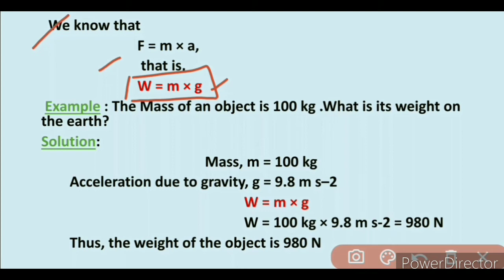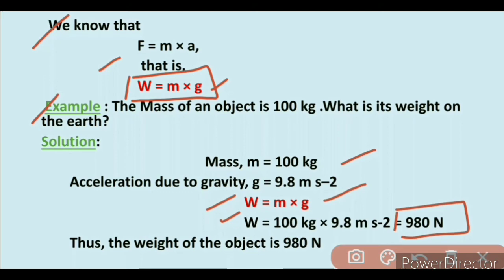Here we have an example. The mass of an object is 100 kg. What is its weight on the earth? Mass is equal to 100 kg. Acceleration due to gravity, g, is equal to 9.8 meter per second square. We know W is equal to m times g. So put the values of mass and acceleration due to gravity in this formula. We get W equal to 980 Newton. Thus the weight of the object is 980 Newton.